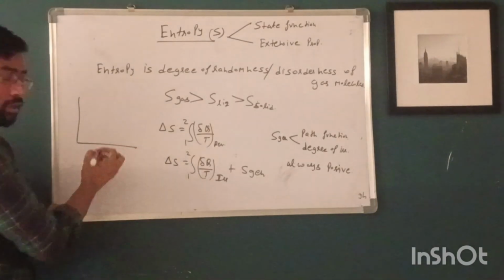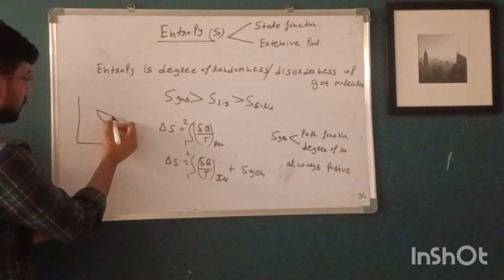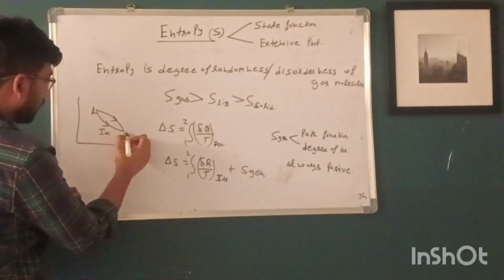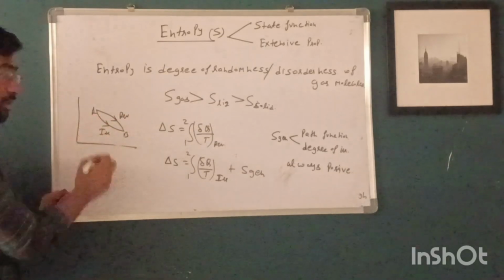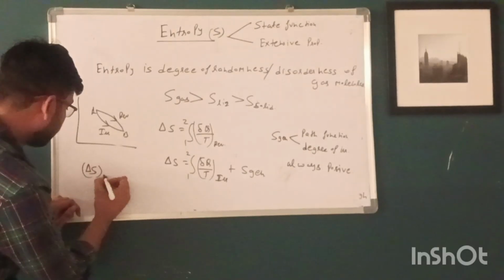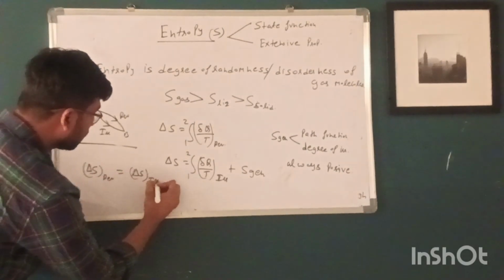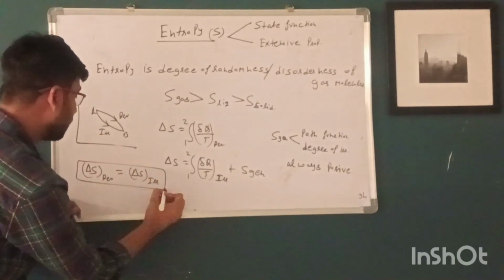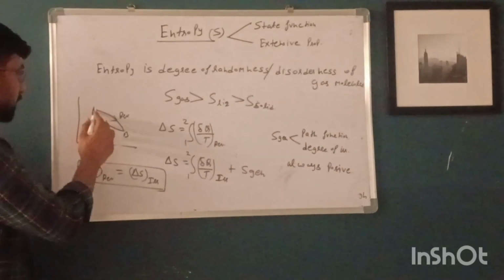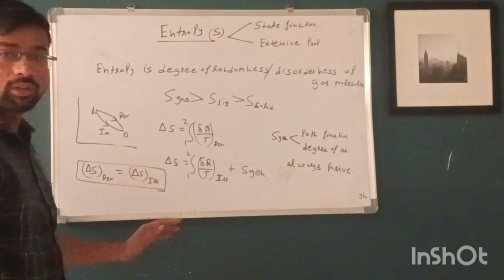So suppose there are two paths. A to B is reversible and B to A is irreversible. The entropy change for the reversible process becomes equal to that of the irreversible process because entropy is a state function. It depends only on the initial and final state values. So this is all about entropy.